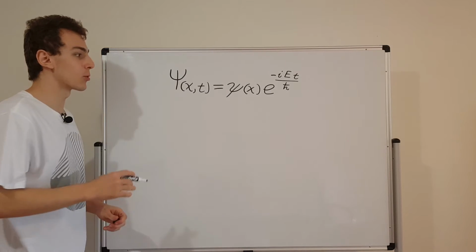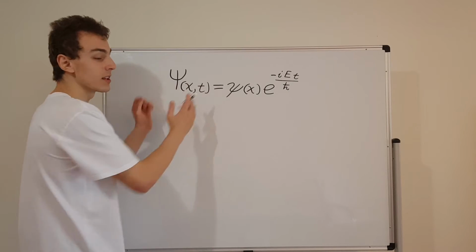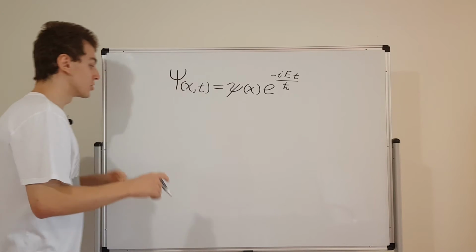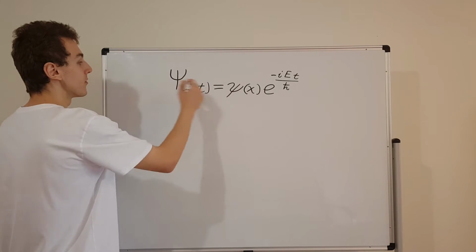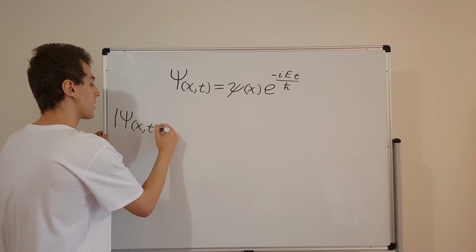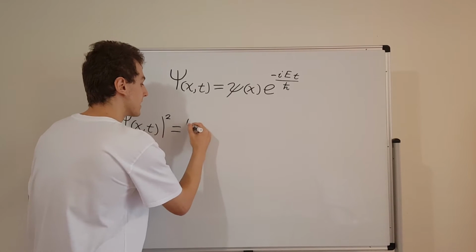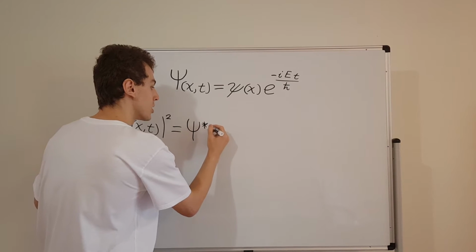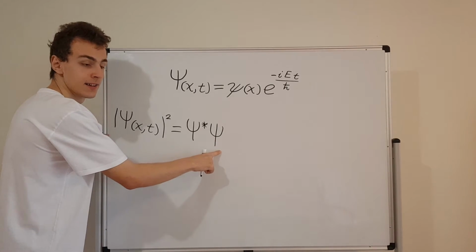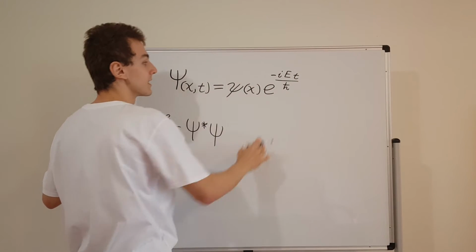So let's go ahead and calculate the probability density function. The probability density function can be found using the wave function. What we have to do is take the magnitude of the wave function and then square it. If we square the magnitude of the wave function, we get this over here. That's the same as taking the complex conjugate of the wave function and multiplying it by the wave function. So psi star times psi.